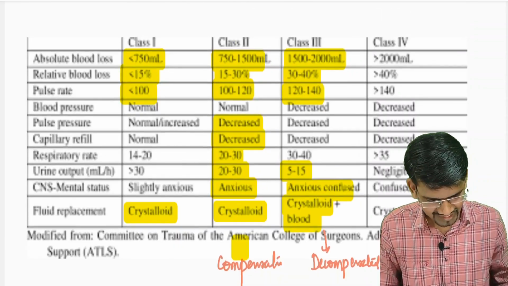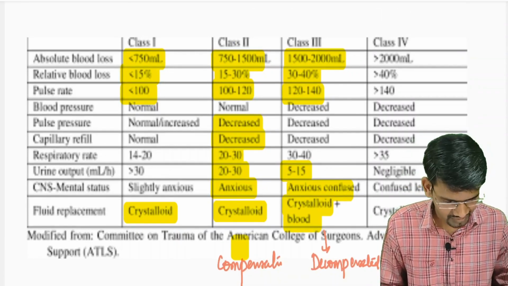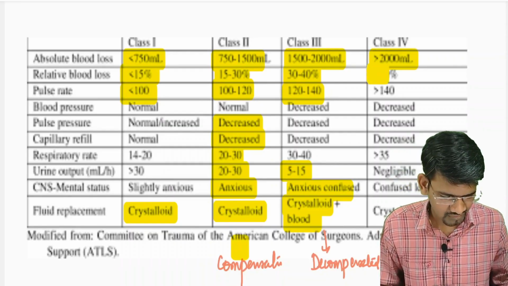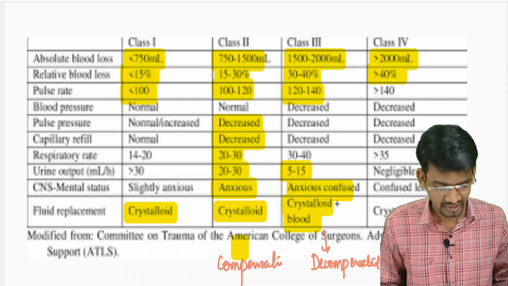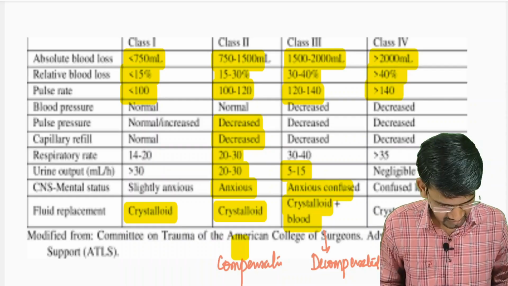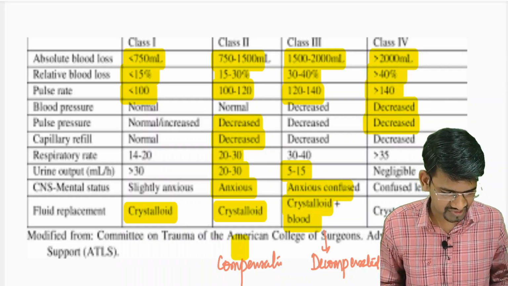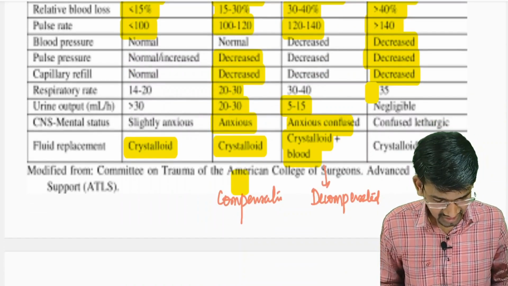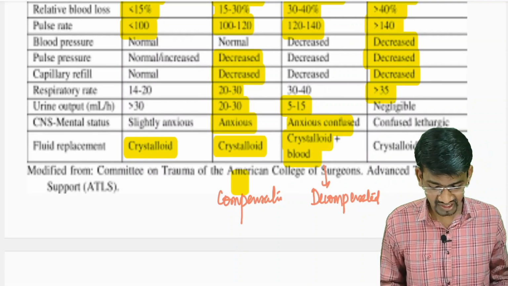The last stage is class 4, where we can see severe blood loss of more than 2000 ml, more than 40%. Very severe tachycardia, a heart rate of more than 140, can be seen. There is hypotension, pulse pressure is decreased, capillary refill is decreased, and a respiratory rate of more than 35 can be seen.